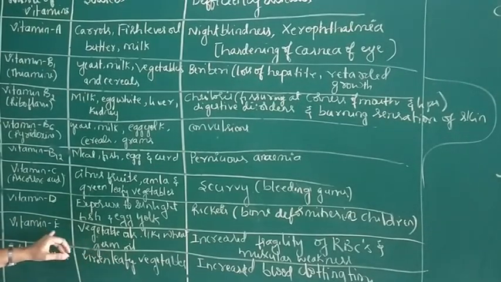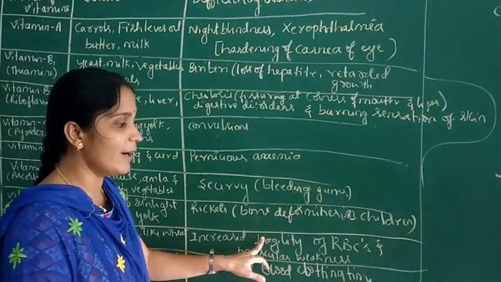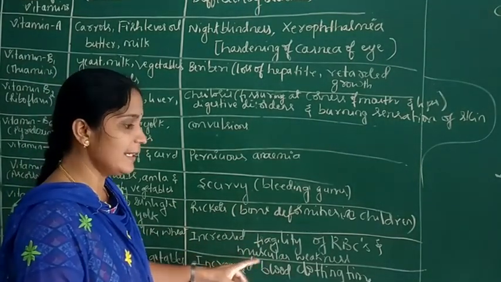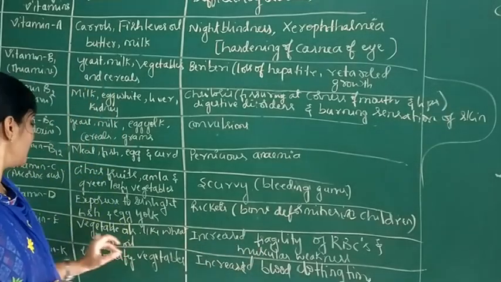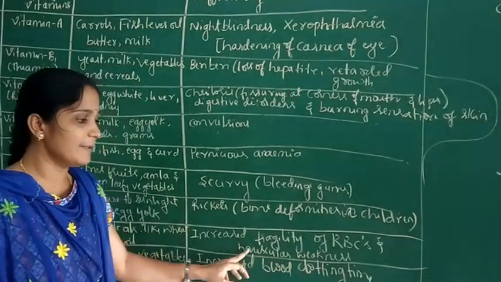So the deficiency of vitamin E causes the disease increased fragility of RBCs and muscular weakness.